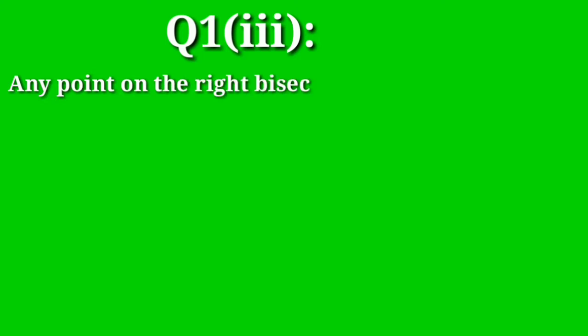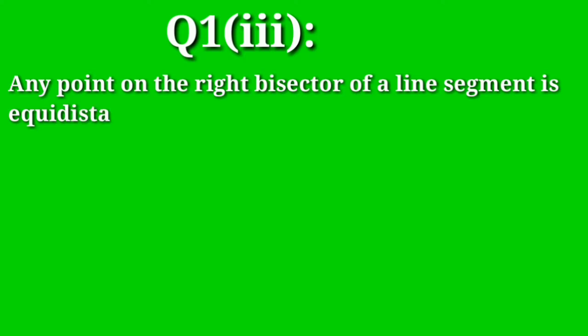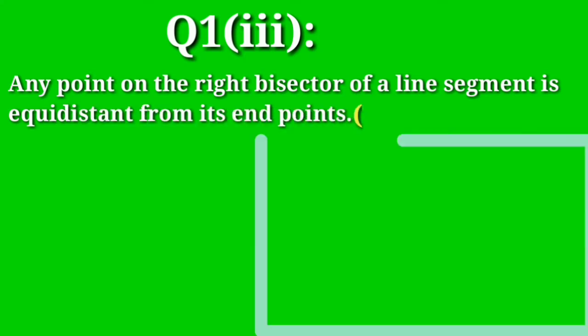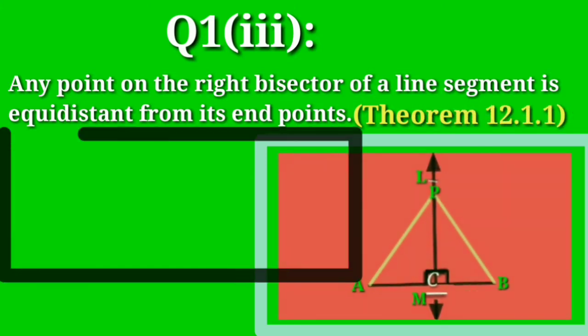Question 1, Part 3. Any point on the right bisector of a line segment is equidistant from its endpoints, which is theorem 12.1.1.